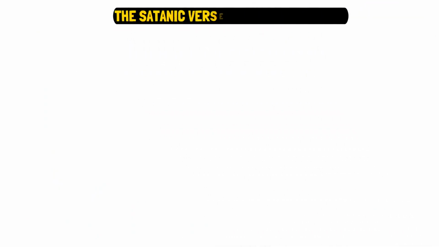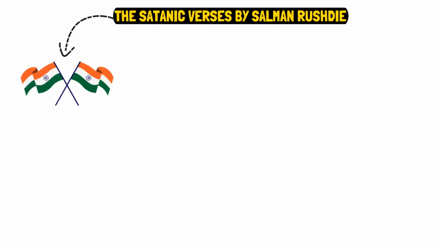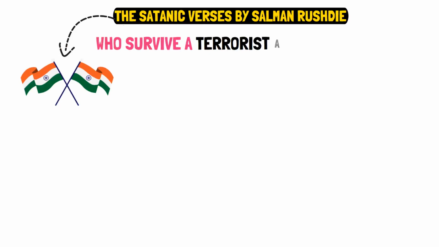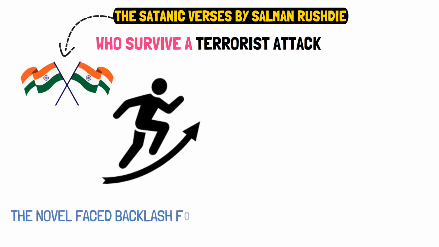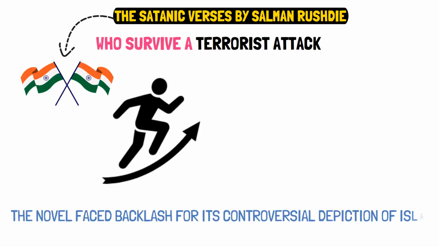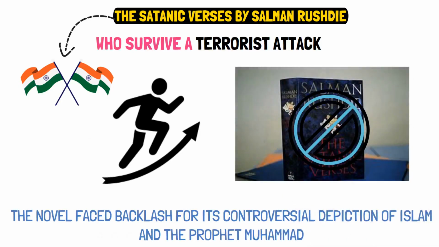The Satanic Verses by Salman Rushdie. The Satanic Verses tells the story of two Indian expatriates in England who survive a terrorist attack and undergo miraculous transformations. The novel faced backlash for its controversial depiction of Islam and the Prophet Muhammad, banned for its blasphemous content and perceived insults to Islam.